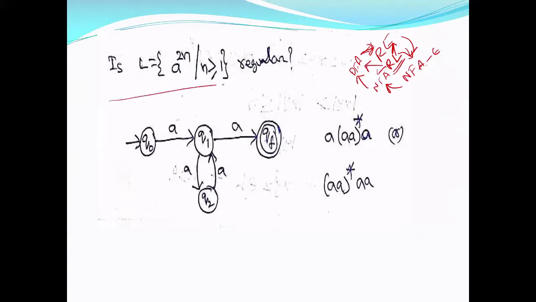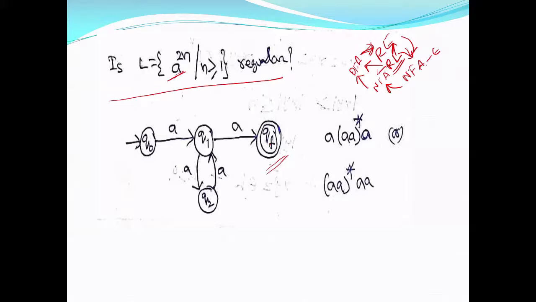Now look at this. A power 2n means the number of A's in L is even. So you just check this. 2 A's, 4 A's: 1, 2, 3, 4. You want 6: repeat this 2 times, you will get 4 A's. 1 plus 4, 5, and 1, 6.